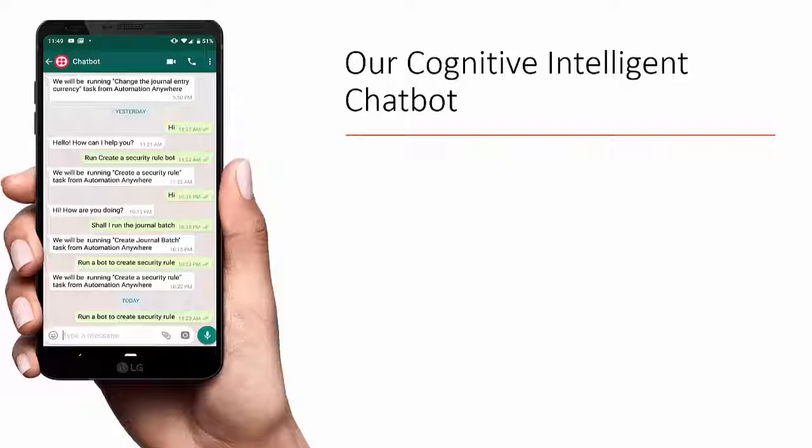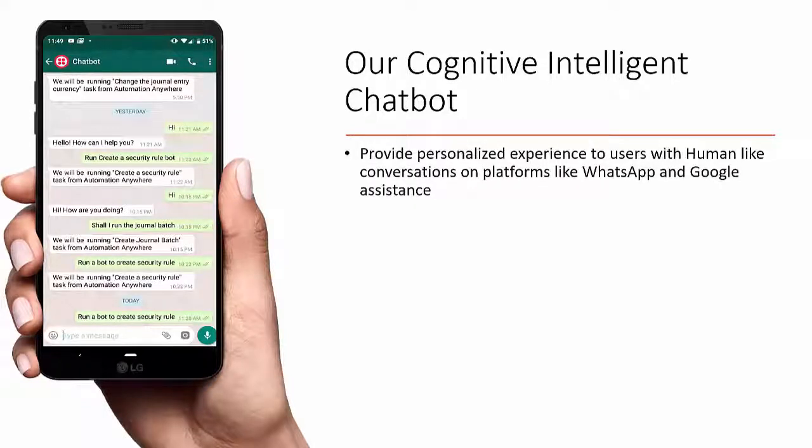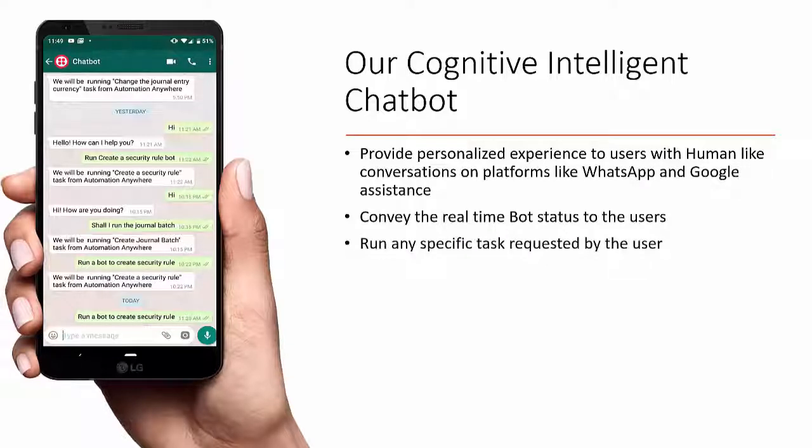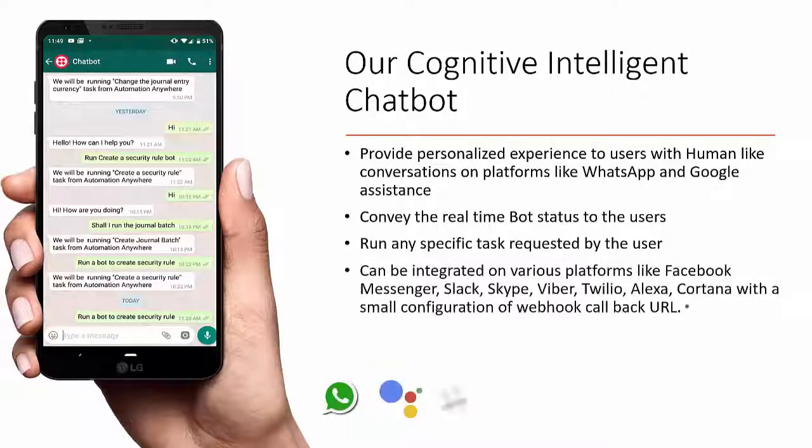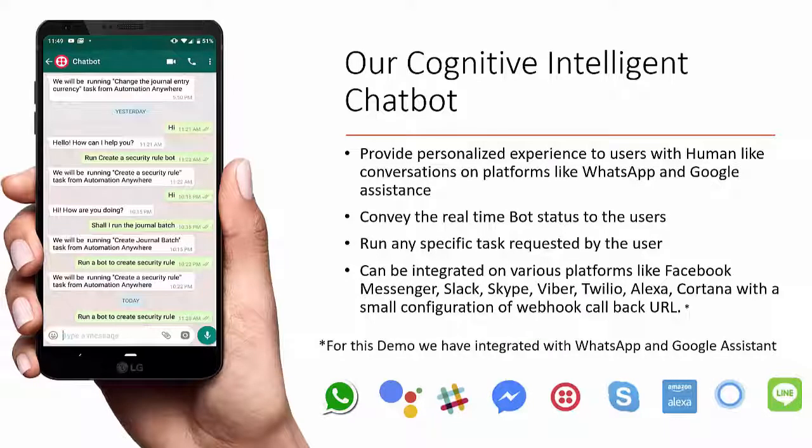Now coming to our intelligent cognitive chatbot. It provides a personalized experience to users with human-like conversations on platforms like WhatsApp and Google Assistant. It conveys the real-time bot status to the users. It can run any specific task requested by the user. It can be integrated on various platforms like Facebook Messenger, Slack, Skype, Viber, Twilio, Alexa, Cortana with a small configuration of webhook callback URL. For this demo, we have integrated with WhatsApp and Google Assistant.